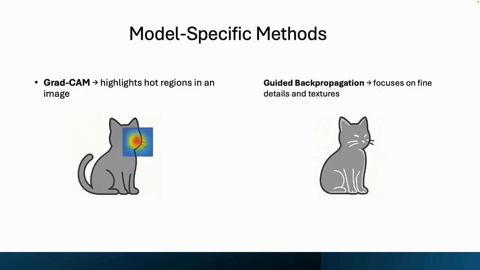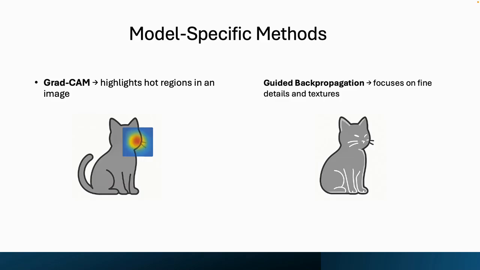Now the model-specific methods. Grad-CAM, gradient-weighted class activation mapping, works by looking at the gradients inside the network and highlights the regions in an image that were most important for a prediction. It produces those heat maps you have probably seen in AI papers, and you can also see one in this slide.